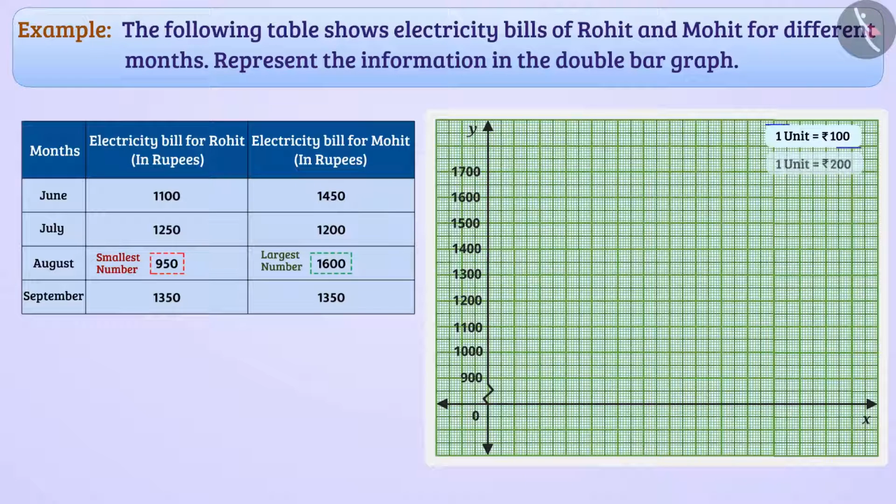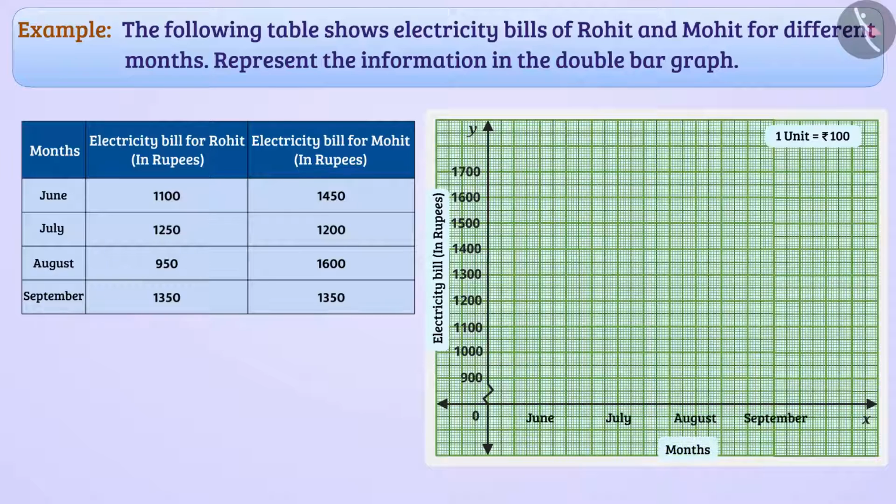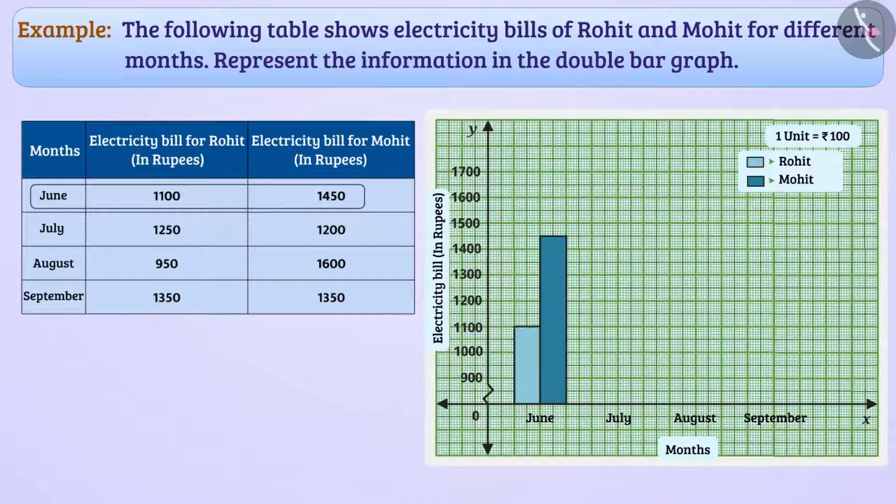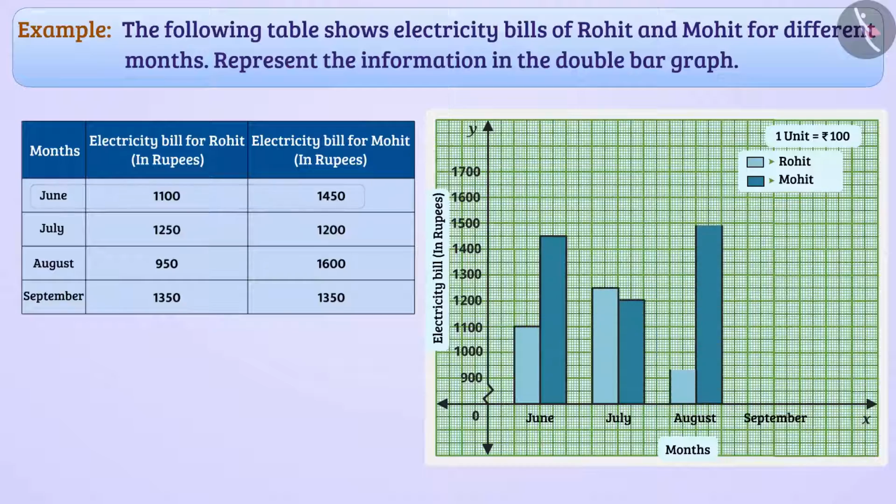Let us take 1 unit is equal to 100 rupees scale and show the electricity bill on the y-axis in rupees. Similarly, months will be indicated on the x-axis. We will draw this type of bars for Rohit and this type of bars for Mohit. Now, we will show the bills of Rohit and Mohit in the month of June by drawing the double bar. Similarly, we will draw a double bar graph for all months.